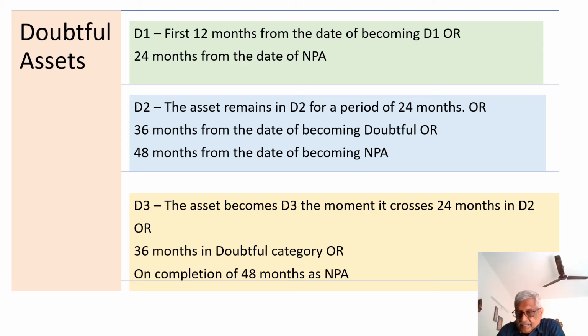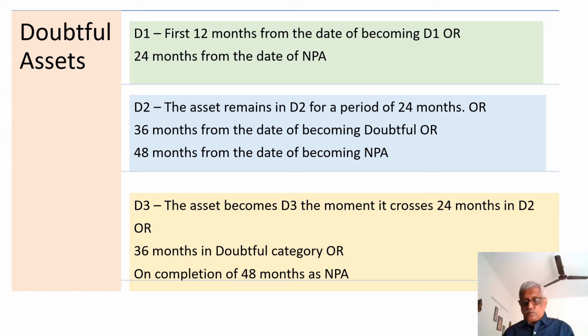That is, from the date of NPA, the first 12 months it is substandard. The moment it completes 12 months in substandard, it becomes D1 and remains there for 12 months, or 24 months from the date of NPA. When it comes to D2, the moment it completes 12 months in D1, it moves to D2. The asset remains in D2 for the next 24 months, or 36 months from the date of becoming doubtful.